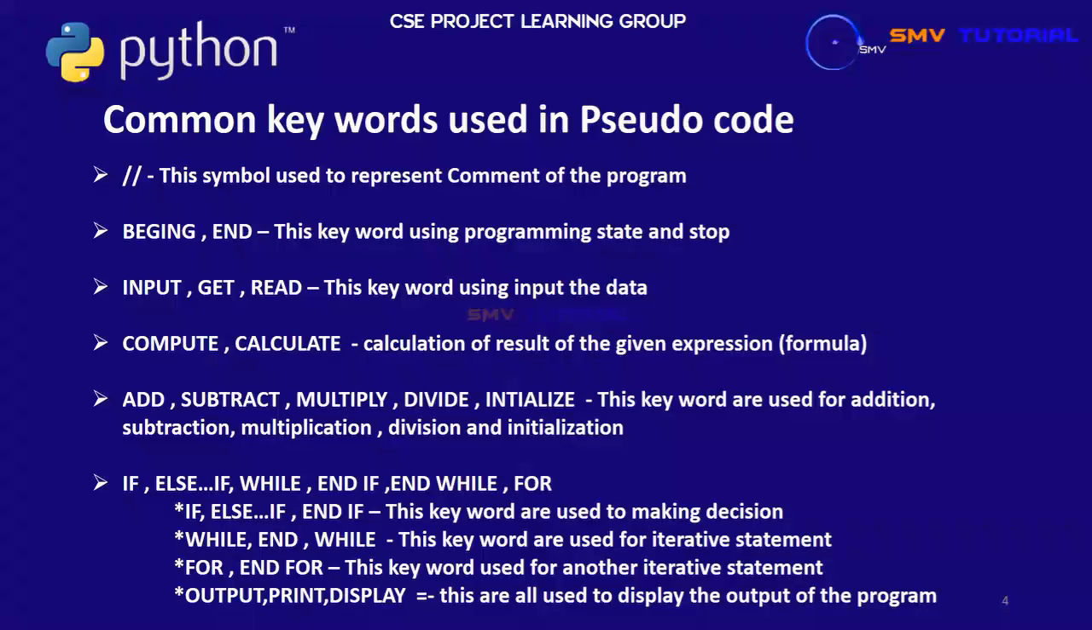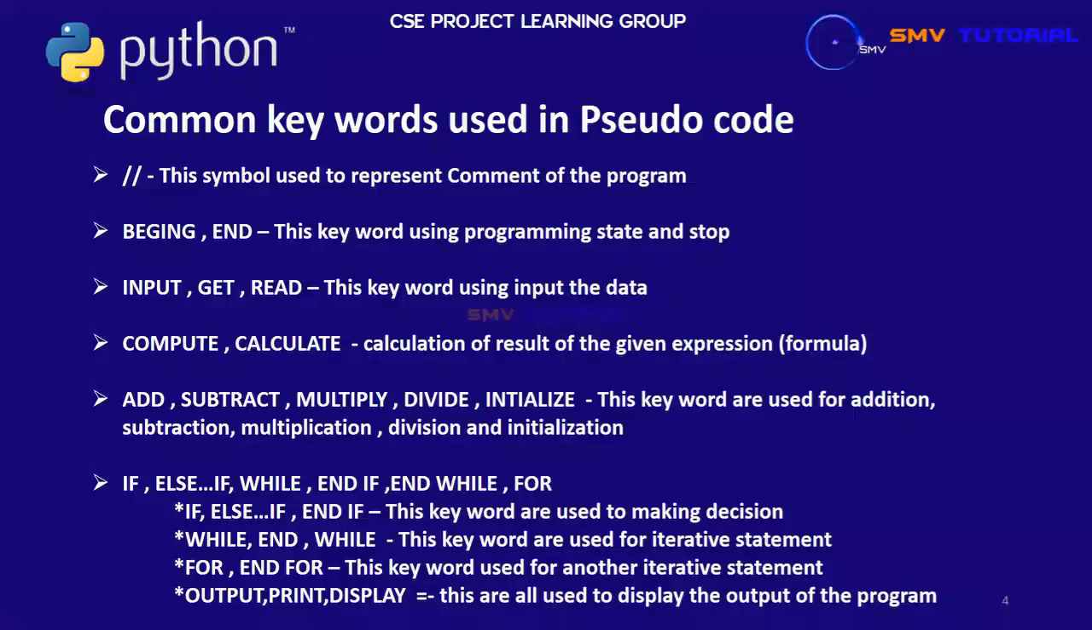The next topic is common keywords used in pseudocode. Looking at the slides, I will tell you about these common pseudocode keywords one by one. The first one is the double slash. This symbol is used to represent a comment in the program. The text after this symbol is called a comment line. This comment line tells what the code is doing.